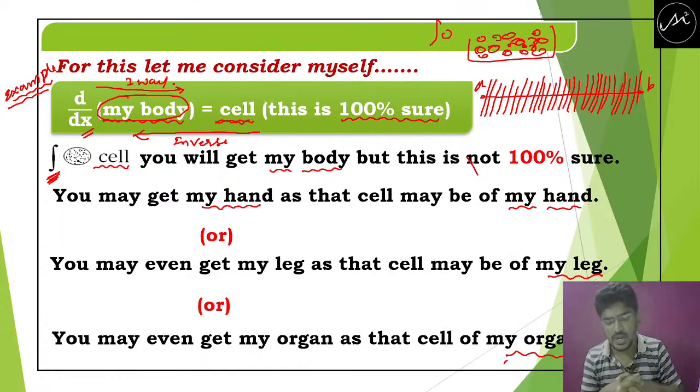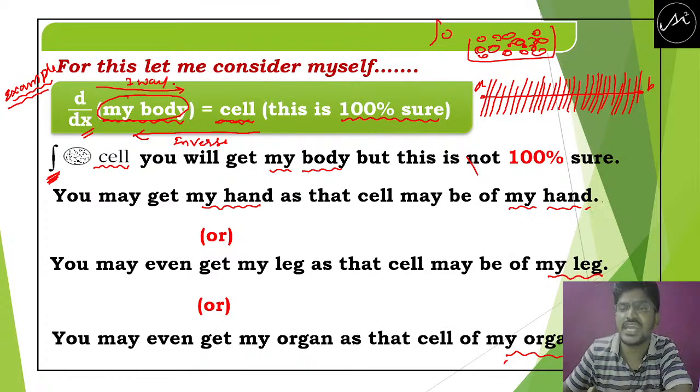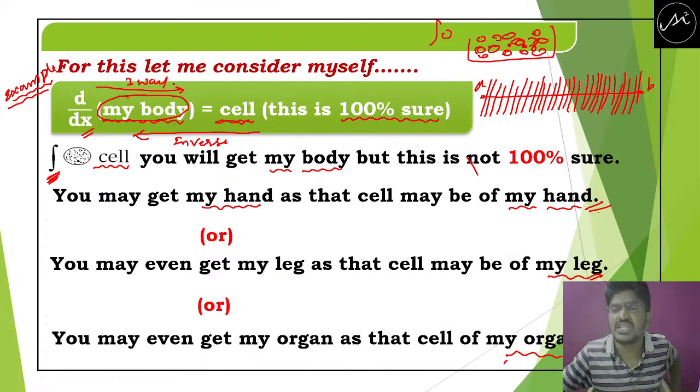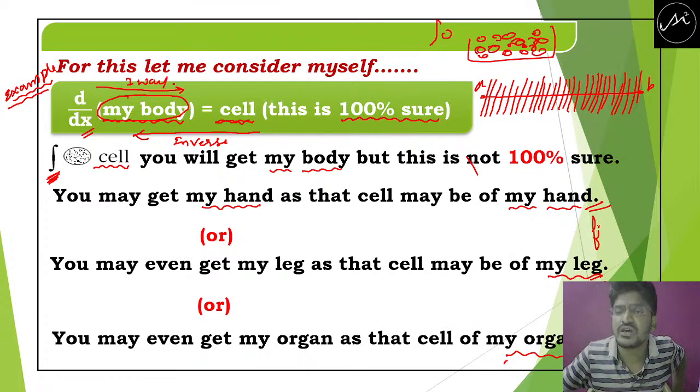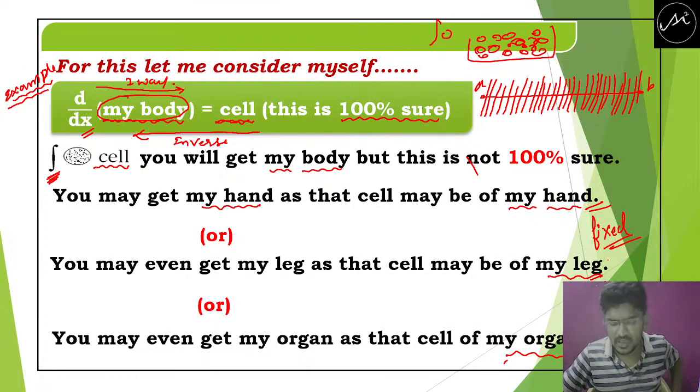But whenever you do the differentiation, it is fixed that you will get cell. But when you do the integration of the cell, it is in different types. You may get hand, you may get leg, you may get organ. That means it is not fixed.